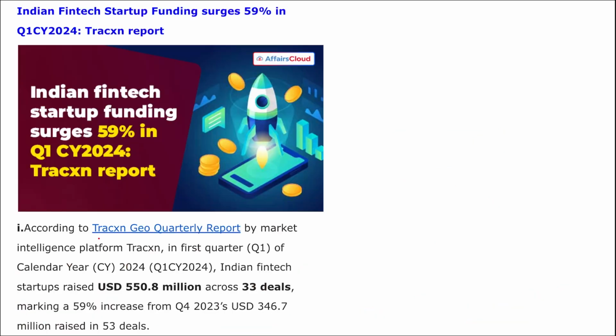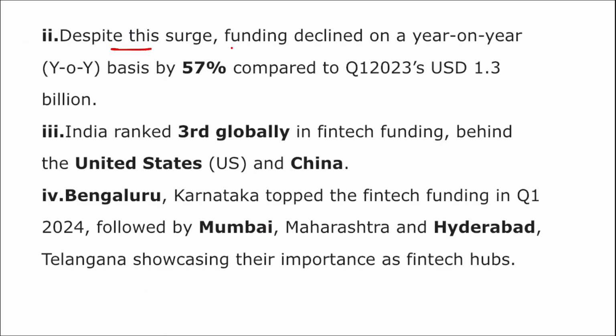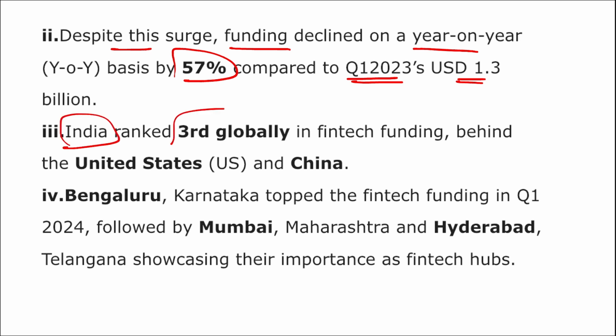Coming back, if we look at the data, the Tracxn Geo quarterly report by the market intelligence platform Tracxn stated that in the first quarter, Indian startups raised $550.8 million across 33 deals, a 59% increase from the fourth quarter of 2023, which was $346.7 million raised in 53 deals. Despite the surge, funding declined 57% year on year compared to the first quarter of 2023, with funding of $1.3 billion, and India ranked third globally in fintech funding behind the USA and China.